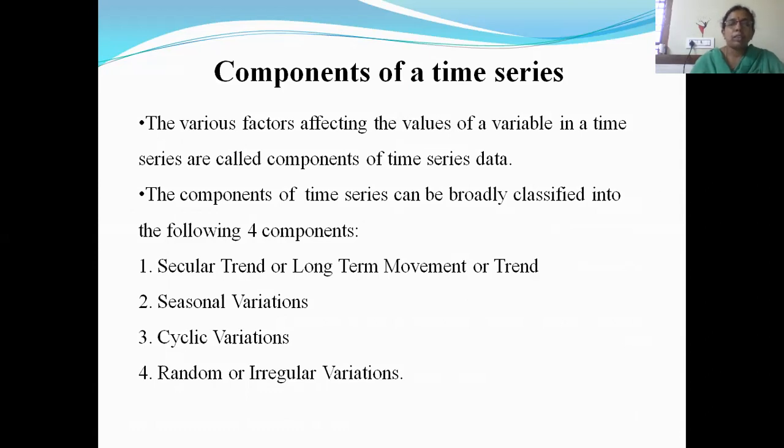So you have 4 different components of time series: secular trend, seasonal variations, cyclic variations, random or irregular variations. Secular trend is also called long-term movements or trend. So we'll be discussing this first.